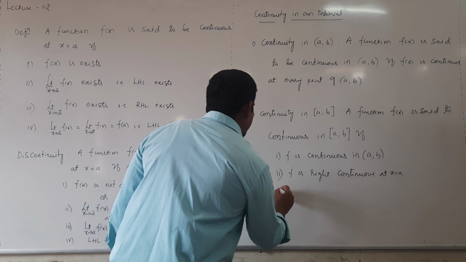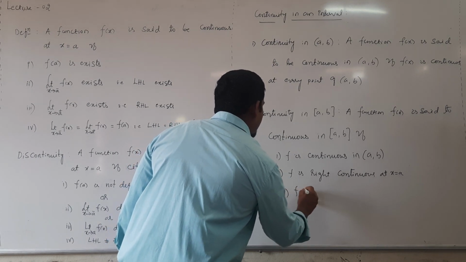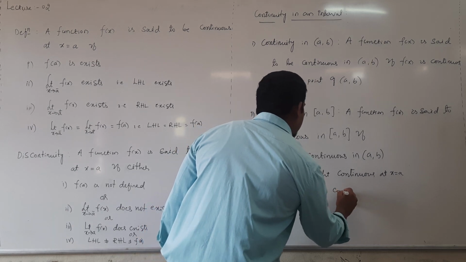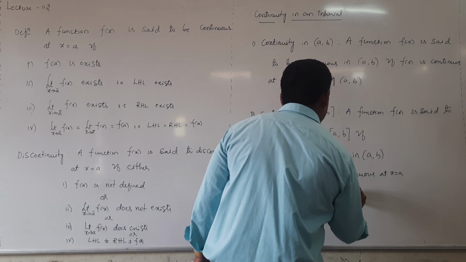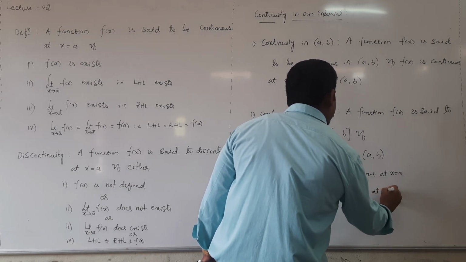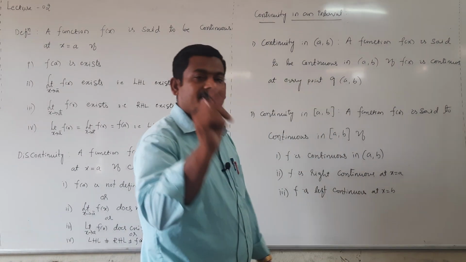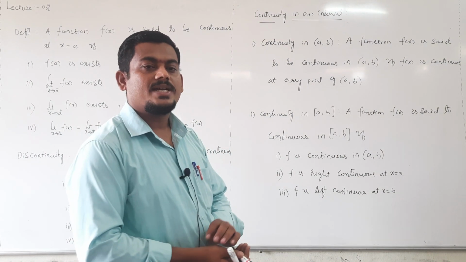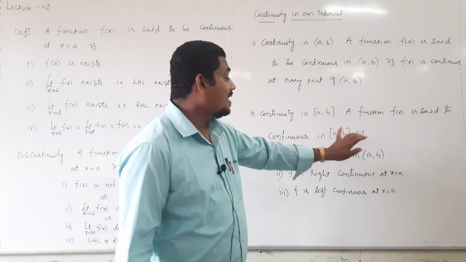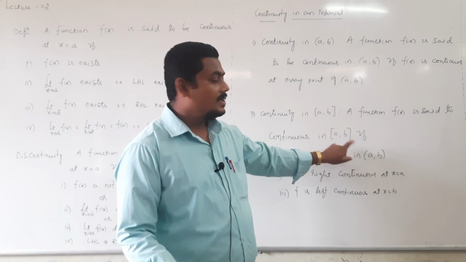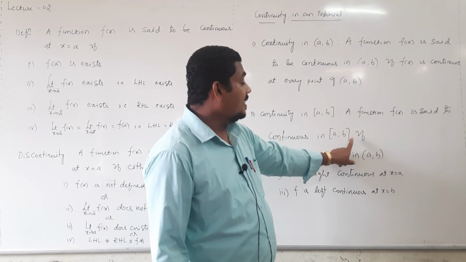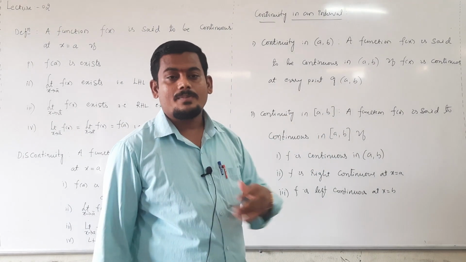And third condition, f is left continuous at x equal to b. It should be continuous in open interval, and it is right continuous at the left hand point. Right continuous means right side of a, and it is left continuous at b.